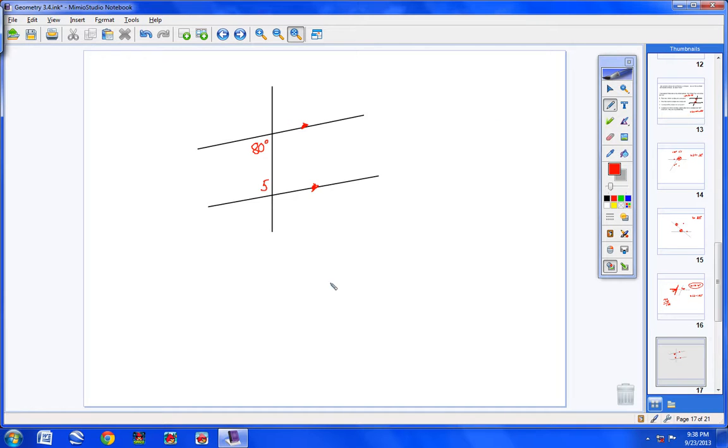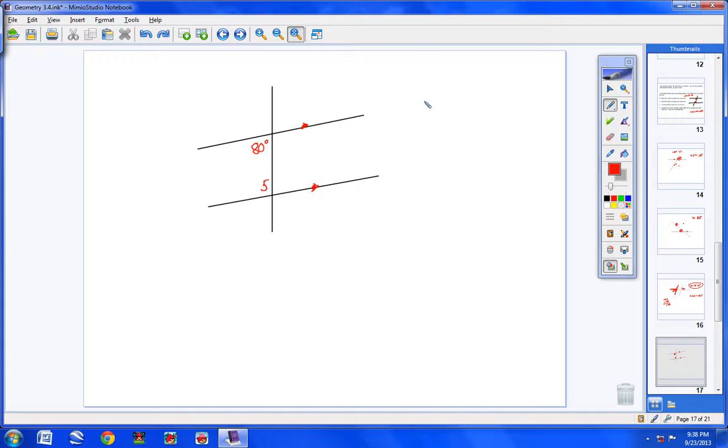All right, let's try another problem. Please copy this in your notes. Two parallel lines cut by a transversal. I want us to find the measure of angle 5. The measure of angle 5. Now, first of all, let's decide what these two angles are. Notice I do have two parallel lines cut by a transversal, and I have an angle here and an angle here. Now they are interior angles, they're on the inside, and notice they're both on the same side. So the book calls these same side interior angles.